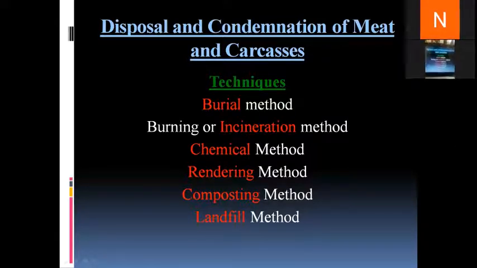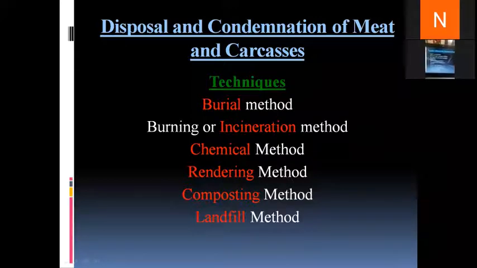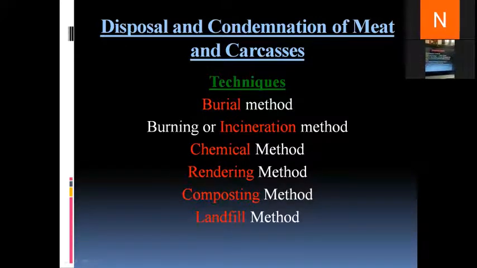Depending upon the requirements or availability in the farm or in the slaughterhouse, these methods are adopted. As we had discussed the factors influencing the method of disposal, those factors will be taken into consideration, and then the carcass will be disposed of or condemned using one of these methods. Moving to the next slide.